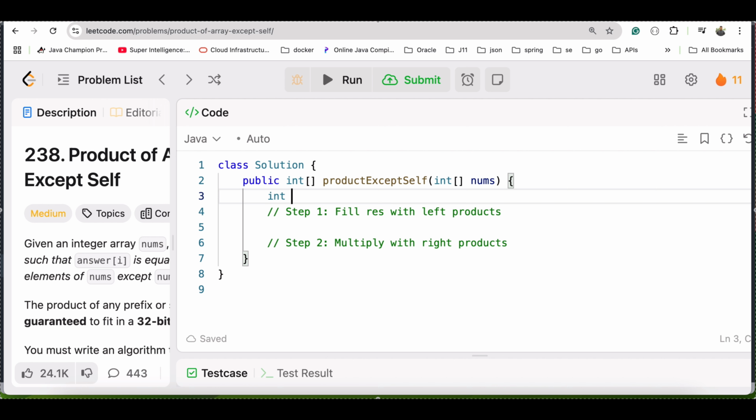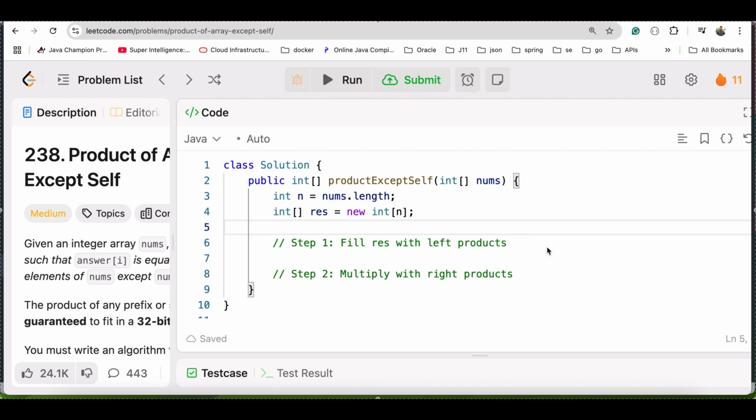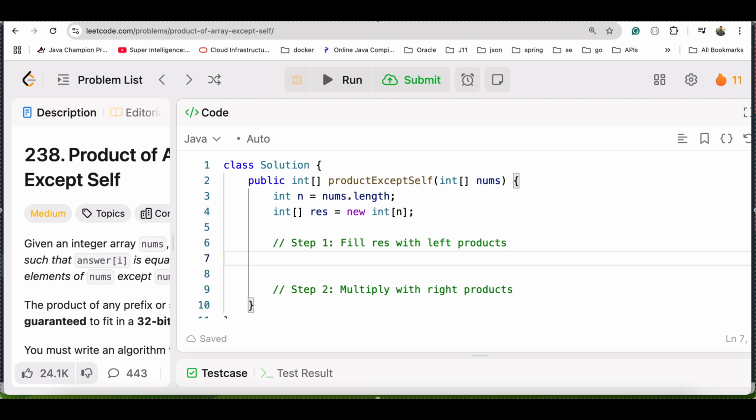So let's first calculate the n. How are we going to take it? If we do nums dot length, you will get the n, the number of elements, right? And then we have to define an int array for the result. Let's suppose I'll call the result res. So the result array will store all the values and we'll return it. So we'll take the same size. After that, we should do the first step. The first step will be res at 0 is nothing but 1, okay?